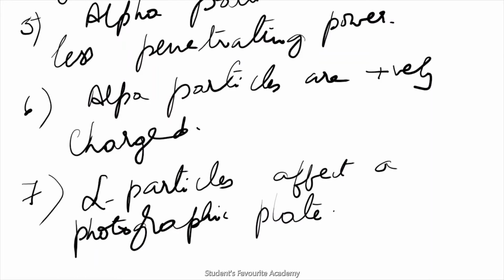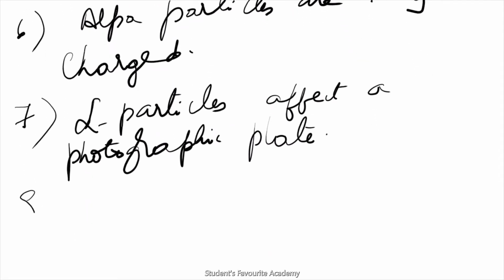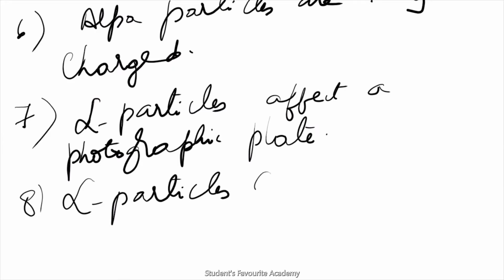Alpha particles cause fluorescence on striking a fluorescent material.